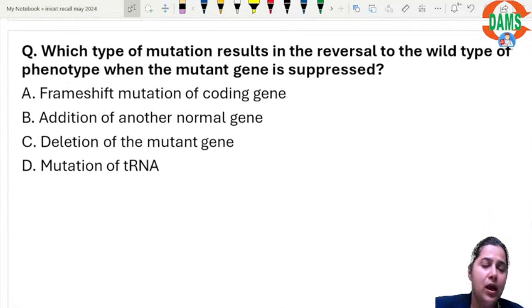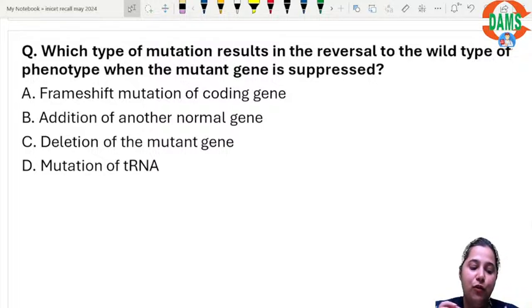Another question. This was a slightly trickier one, but still, if you have knowledge about genetics, you can answer it. Most of the students don't like the genetics portion, I know, but this is based on a part of genetics. Most students do not study this for the INICET examination. It is almost always there. In the last INICET examination, genetics was part of it. In this examination also, there are 2-3 questions on it.